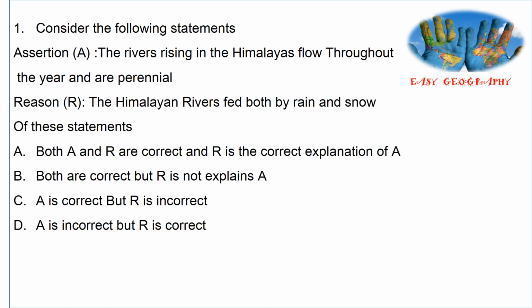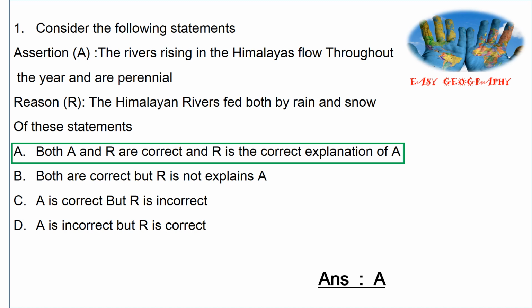It's a simple question and we know option A is correct: both A and R are correct and R is the correct explanation of A. The rivers rising in the Himalayas flow throughout the year and are perennial. The Himalayan rivers are fed both by rain and snow. During the monsoon season they are fed by rain and during the summer season by the snowfall.